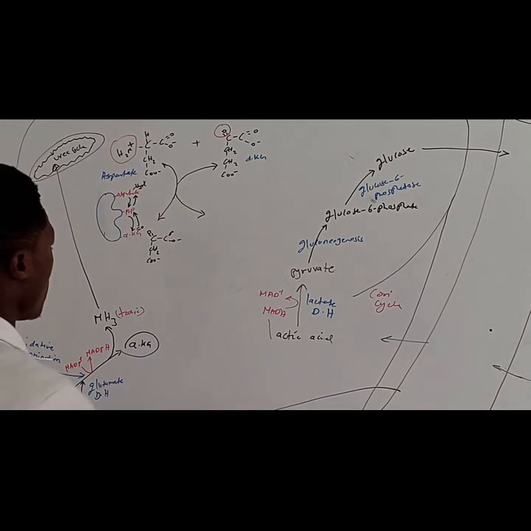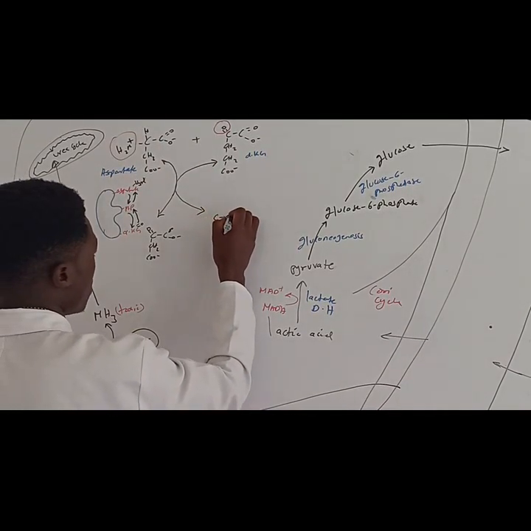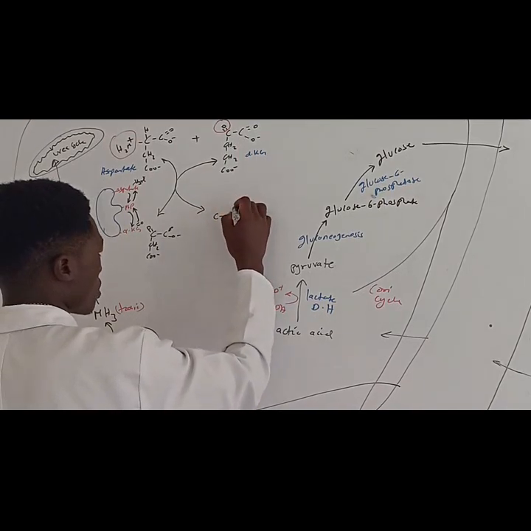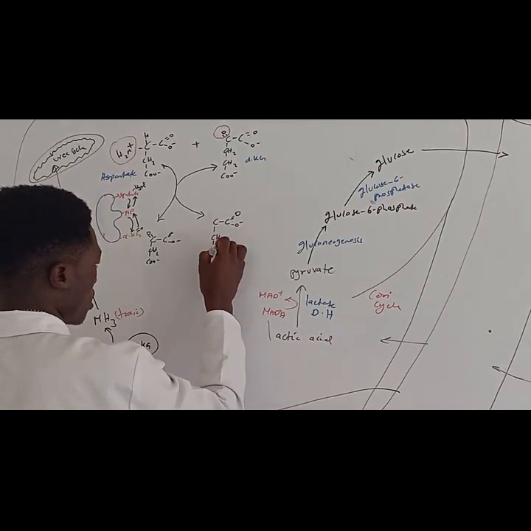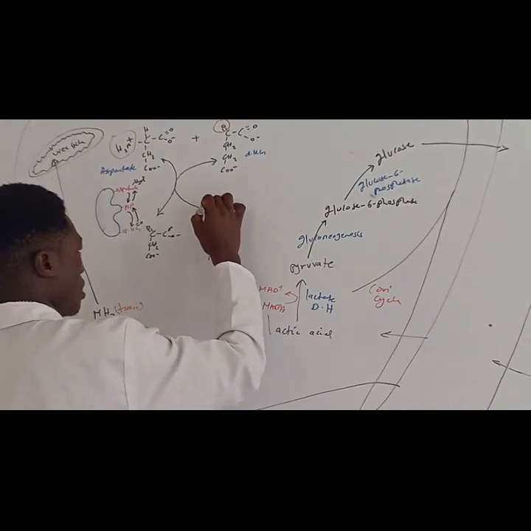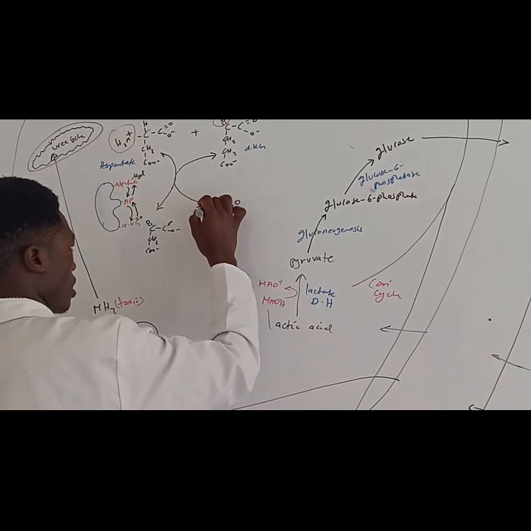Then on this side we are going to have the amino group, right here.